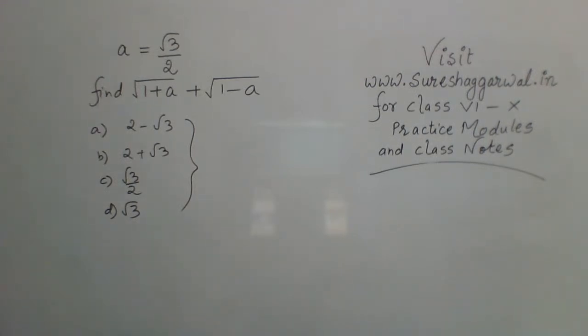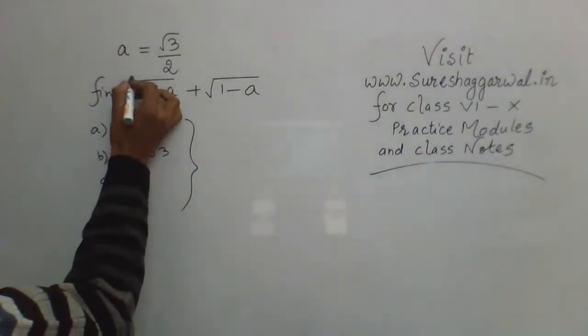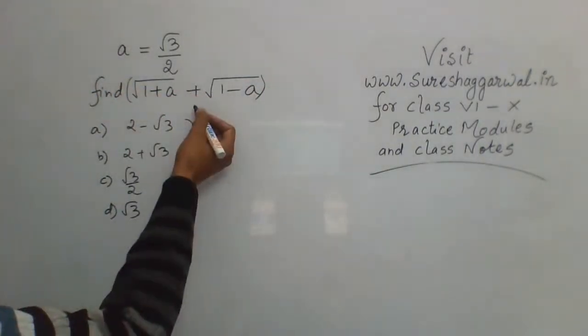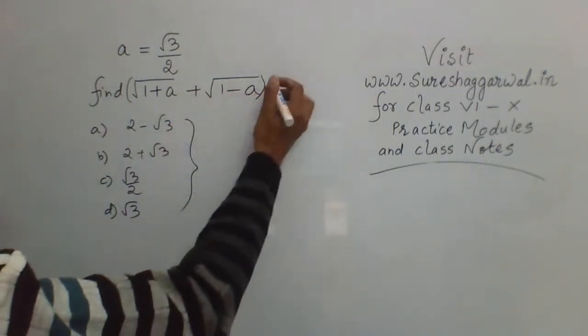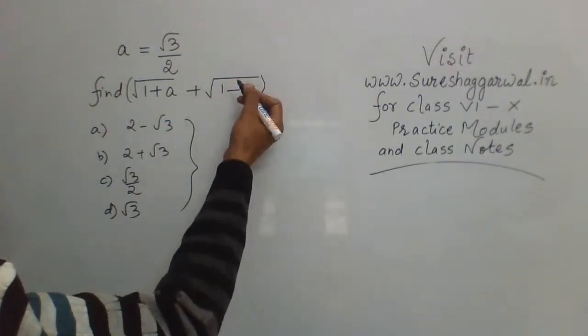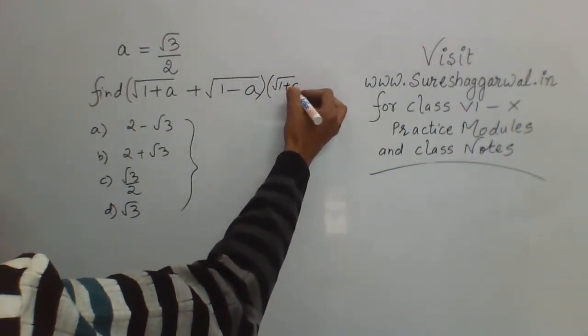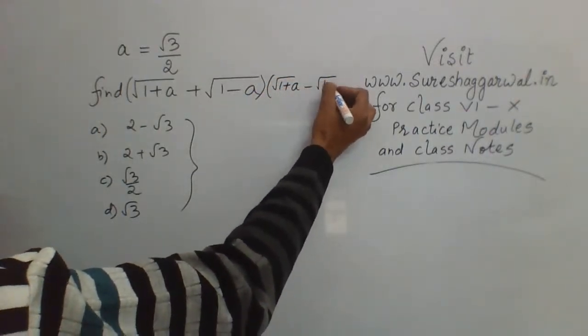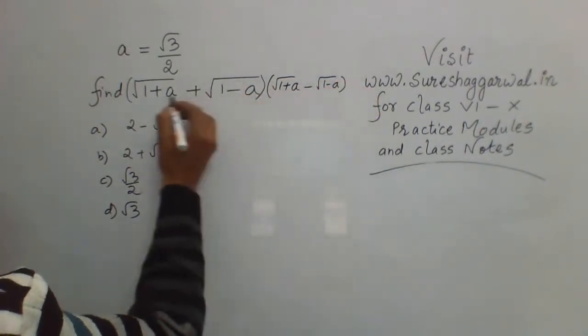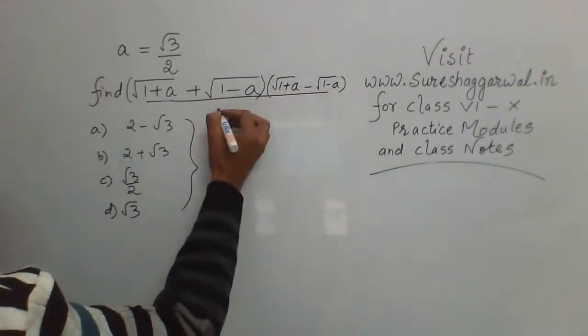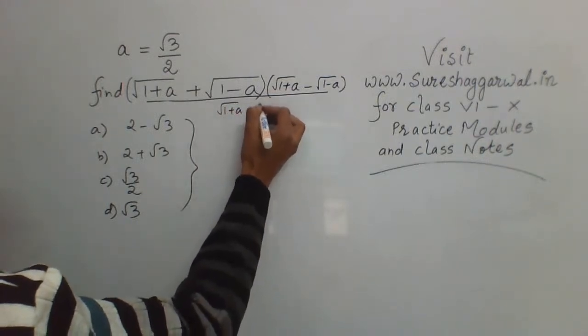So let's see how you solve this question and get to the answer. Now, for me, it will be a little bit easier to rationalize this expression and convert it into a simpler form. So this is a plus b, right? So I will rationalize by a minus b. If you know a little bit of rationalization, you know that we rationalize by the opposite sign. So this will be the rationalizing factor, and the denominator will have the same term, root 1 plus a minus root 1 minus a.